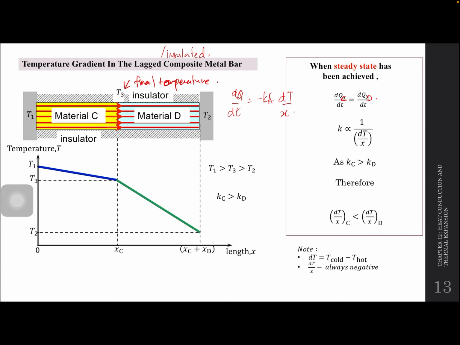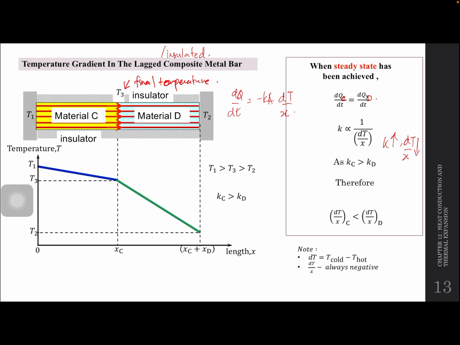Ni datangnya daripada dq over dt equals to negative kA dT over x. Okay, so dT over x ni, bila dia bergerakkan dia dapat macam ni. So yang lain ni kita assume kita ambil kira lah. So k is inversely proportional with dT over x. So bila k lagi tinggi, greater means dT over x ni akan lagi rendah. Okay, so dT over x ni dia punya gradient.